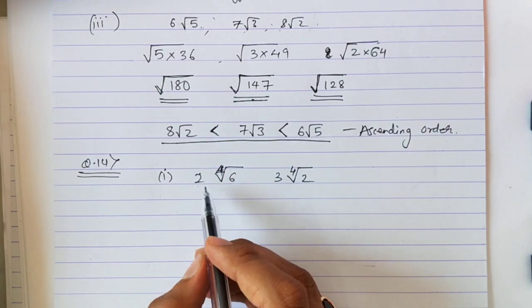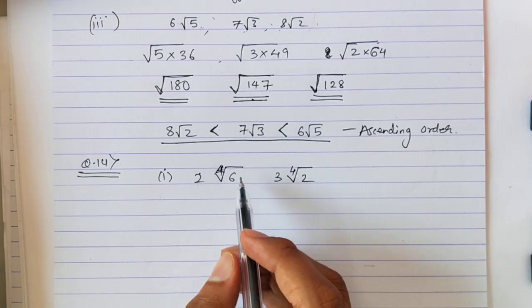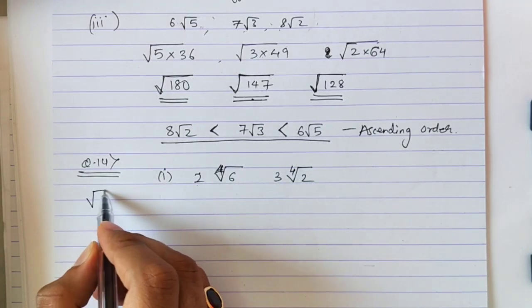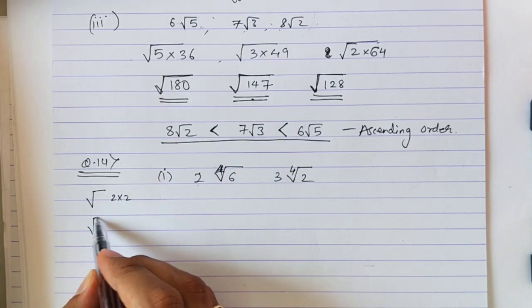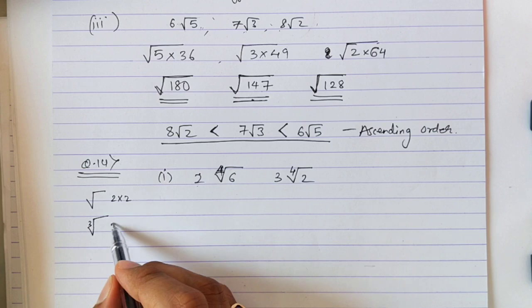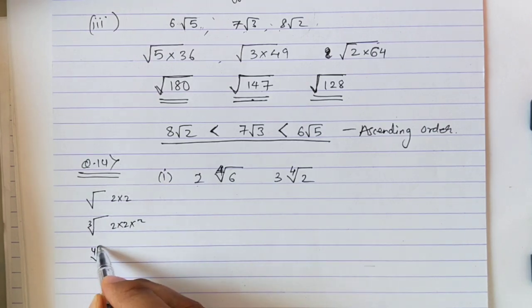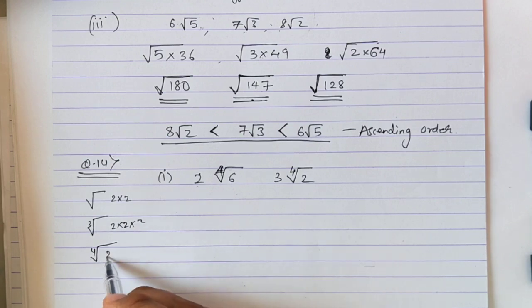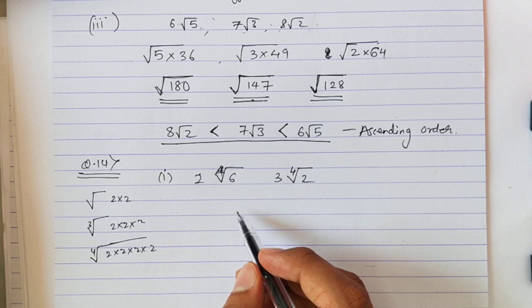Fourth root means when 2 will go inside the root, it will get multiplied 4 times. See, square root means the number is getting multiplied 2 times. Cube root means the number is getting multiplied 3 times. And fourth root, here when the small 4 is written, it means the number will get multiplied 4 times.